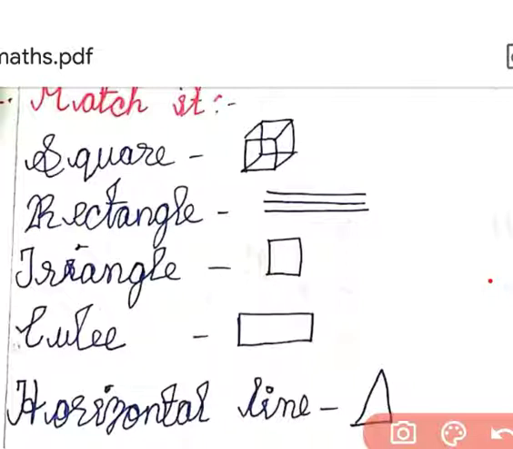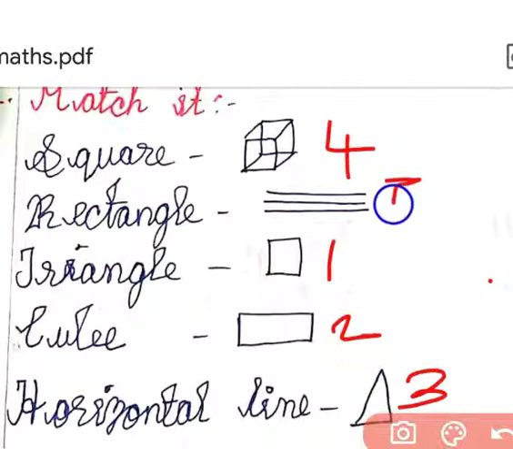First, which one is square? This one is square, so write 1 in the square shape. Next one, rectangle. Which one is rectangle? This fourth one is rectangle, so write 2 in the fourth place. You have to write the question and answer and put 1, 2, 3 for the correct answers. Third one, triangle. This one is triangle, so write 3. Fourth one, cube. The first one is cube, so write 4. And fifth one is horizontal line. This one is horizontal line.